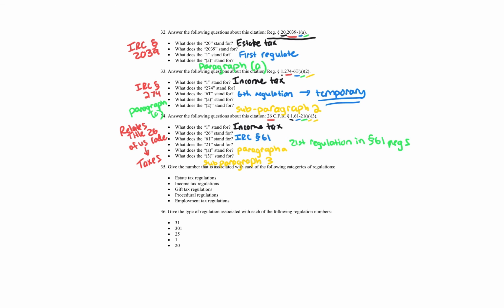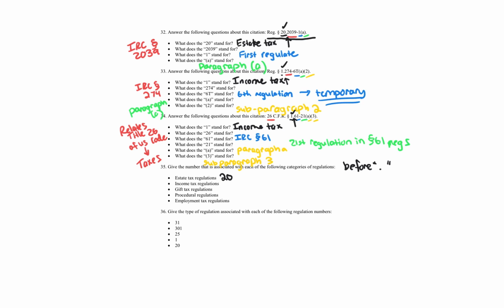Question 35. Give the number that is associated with each of the following categories of regulation. So first, we've got estate tax regulation. So look in questions 32, 33, 34. See after the section number, we've got 20, 1, 1. What do those mean? It's everything before the dot. I'm talking about this dot right here. You can see the 1 point, 20 point. So that number before the dot, what does that mean?